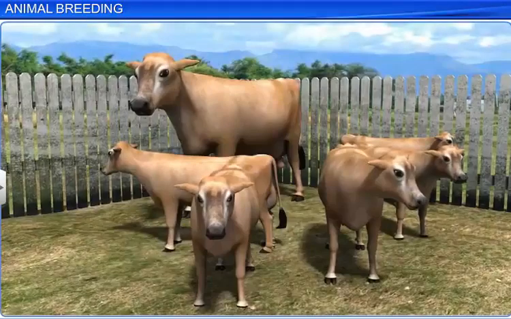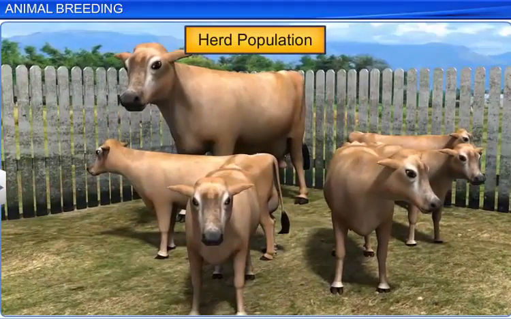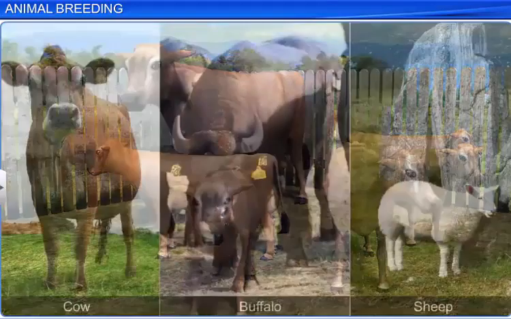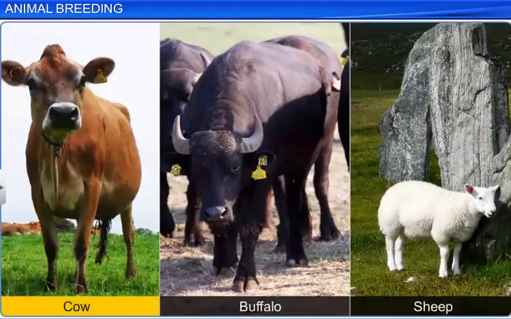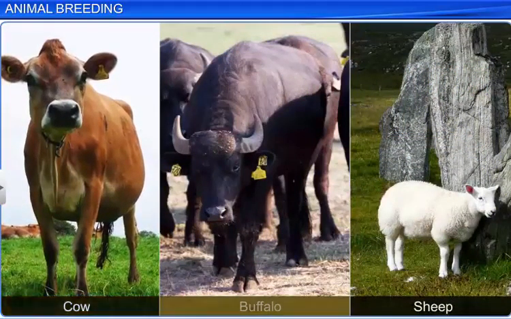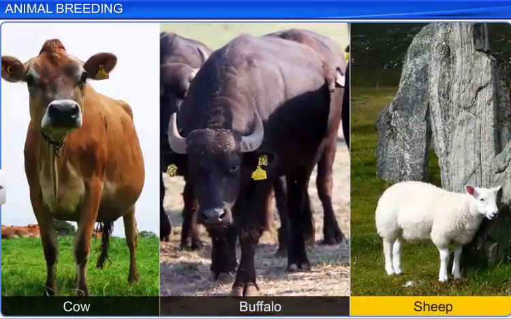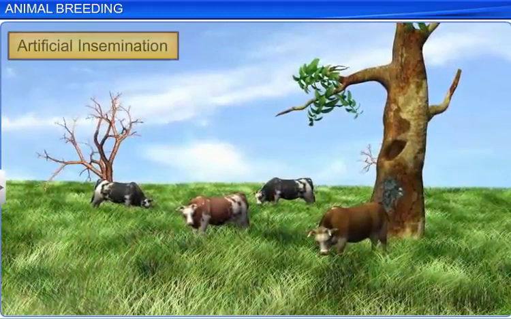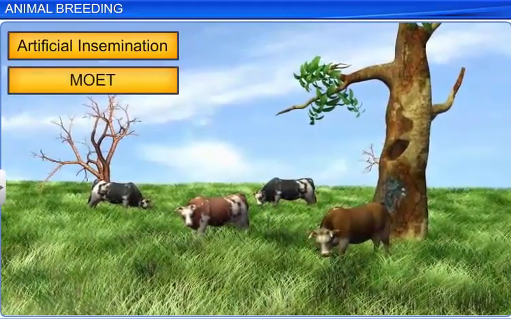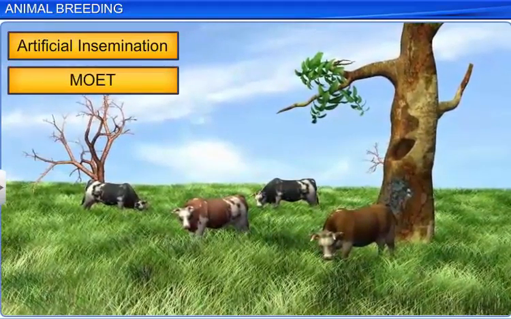In this manner, MOET helps increase the herd population containing desirable characters in a short span of time. MOET is widely carried out in animals such as cattle, buffaloes, and sheep. So different techniques such as artificial insemination and MOET, along with various inbreeding and outbreeding methods, are employed in animal breeding to produce offspring with superior qualities.